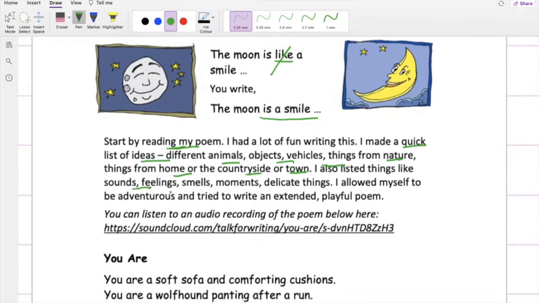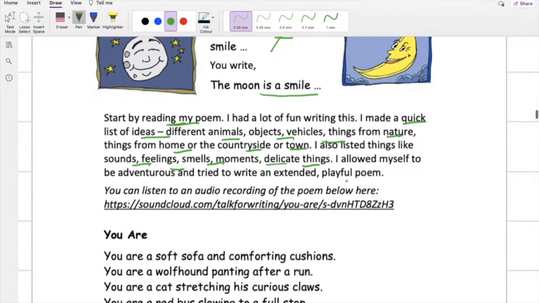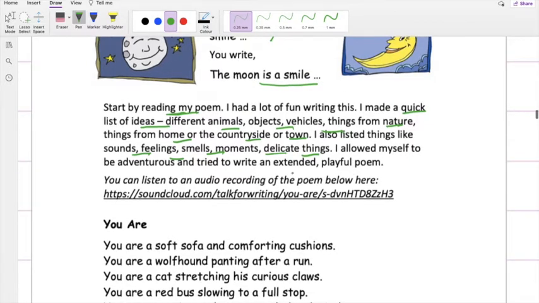You can discuss the feelings. You can also include smells, moments, and delicate things. And you can play with all these ideas of creating metaphors.